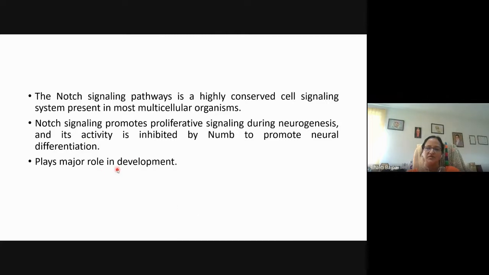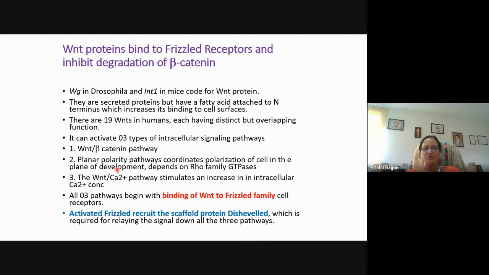So it plays a major role in development. Now another protein is the Wnt protein. Wingless in Drosophila and int1 in mice code for the Wnt protein. Wnt proteins are secreted proteins, but they have a fatty acid attached to their N-terminal end, so that the Wnt proteins can remain bound to the cell surfaces.